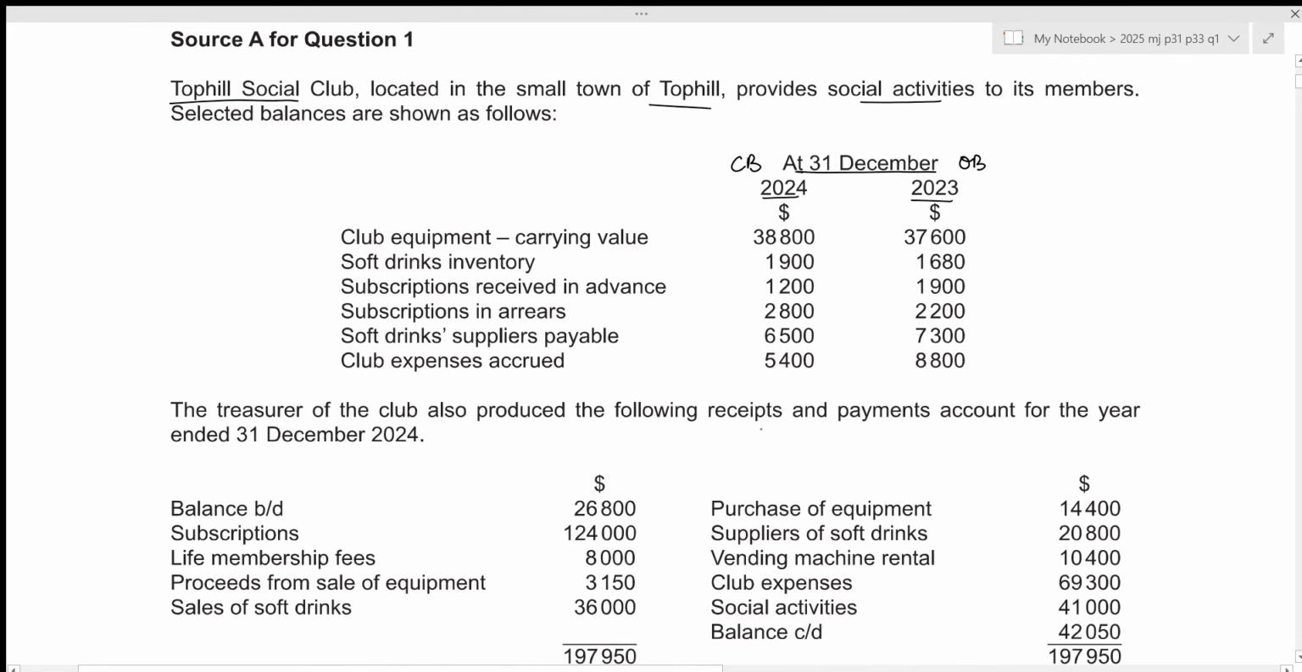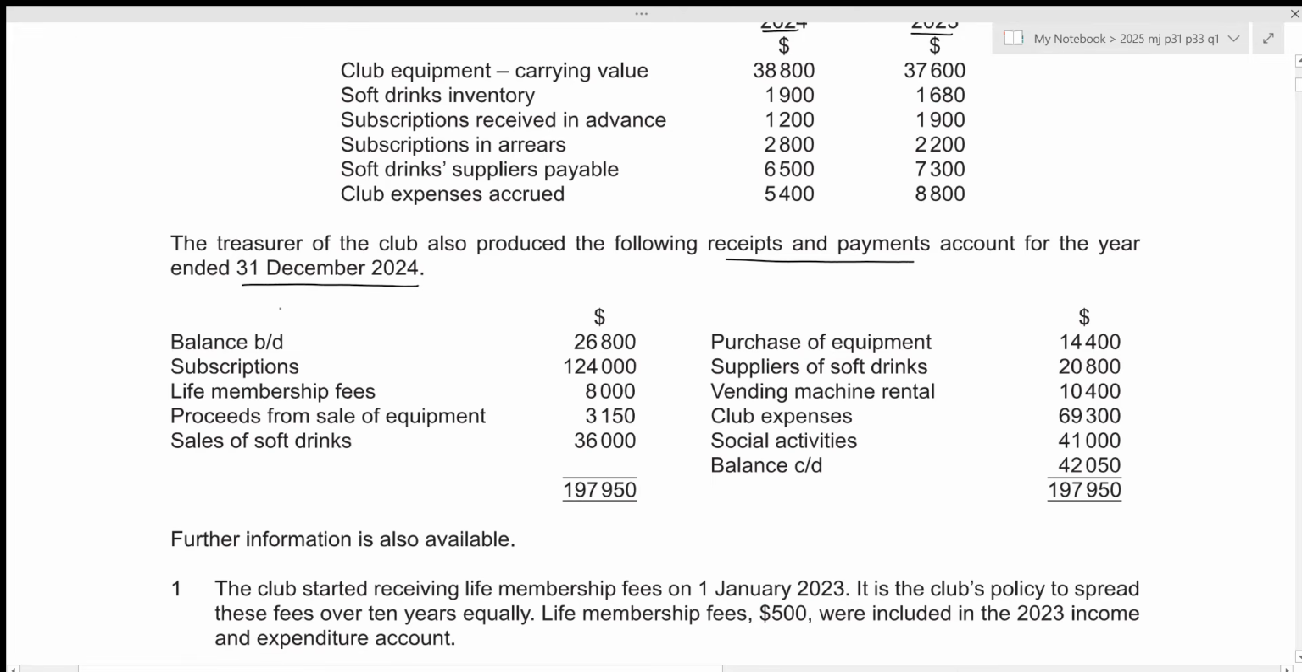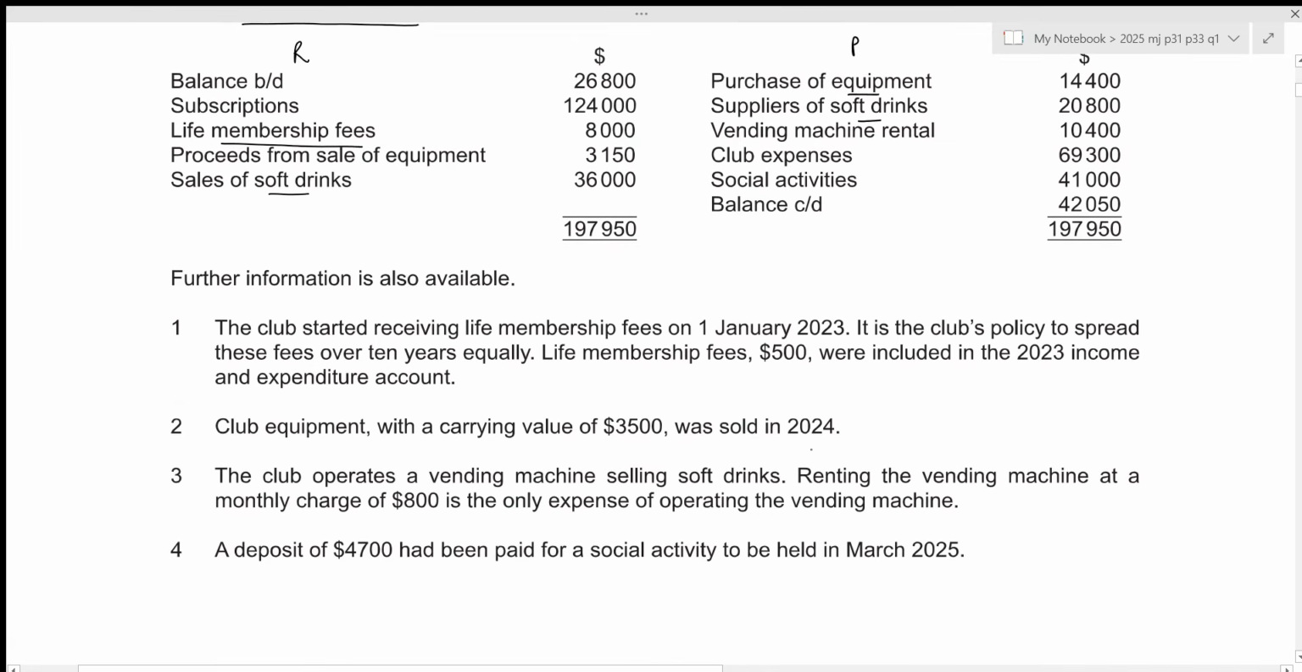Then the treasurer of the club also produced the following receipts and payments account for the year ended 31st December 2024. So within our receipts and payments account, we can find all of our receipts on the debit side and all of our payments on the credit side. So the receipts are subscriptions. We also have life membership fees, proceeds from sale of equipment. So there was disposal. We need to figure out whether there was a profit or loss on disposal. Then we have sales of soft drinks as well. For payments, we purchased new equipment. We made a payment to suppliers of soft drinks. We have vending machine rental, club expenses, and social activities. Further information is also available.